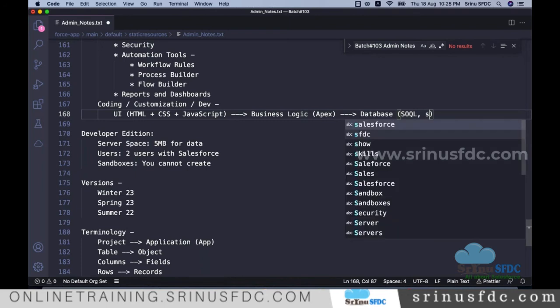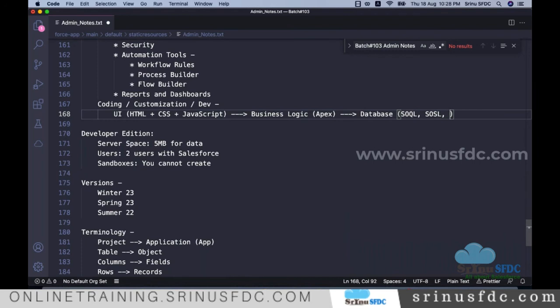There is a query language called SOQL, Salesforce Object Query Language, and also SOSL, Salesforce Object Search Language, and DML, all these things. But very, very dead easy. I can say within 2 hours, we'll know how to write all these things. That much less syllabus. Apex programs we will understand in a week, how they work. So in a week we understand the basics. Later the different scenarios take a few weeks, and after that the UI.